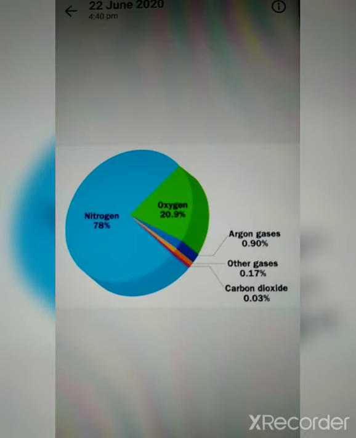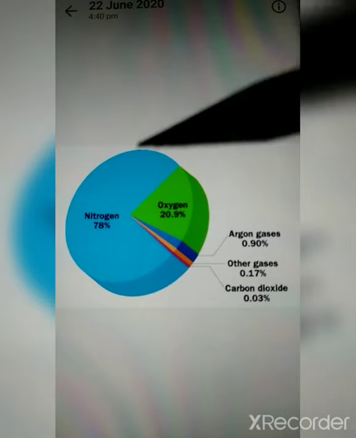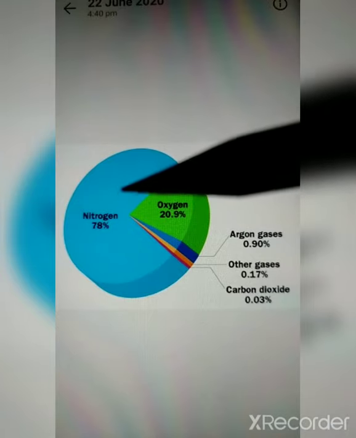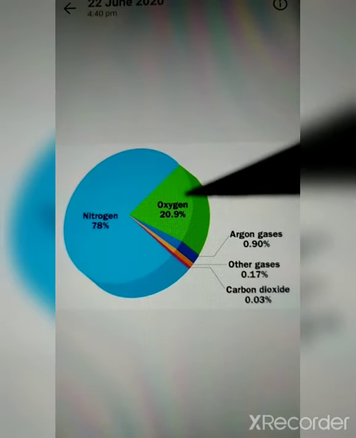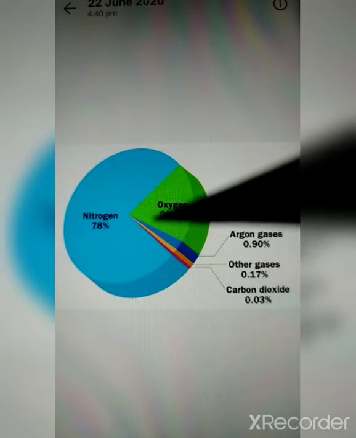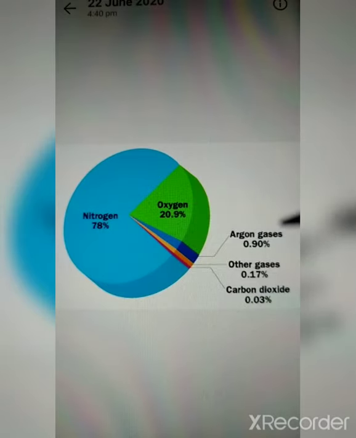Hello friends, so we will start with the second unit, respiration. To start with, we will have a look into what is the composition of air. What are the different kinds of gases which are in the air? Air is basically made up of 78% of nitrogen, around 21% of oxygen, and the remaining 1% is argon and other gases, and carbon dioxide is 0.03%.